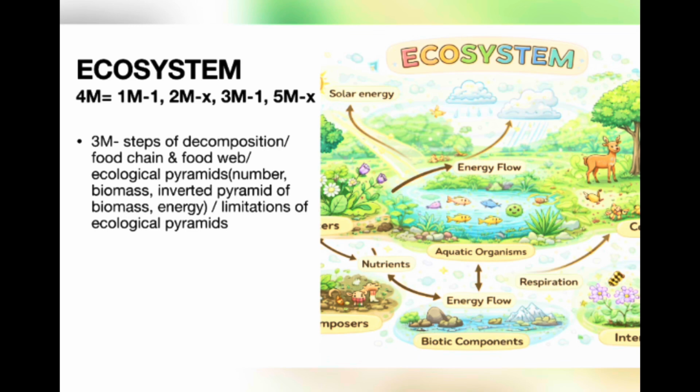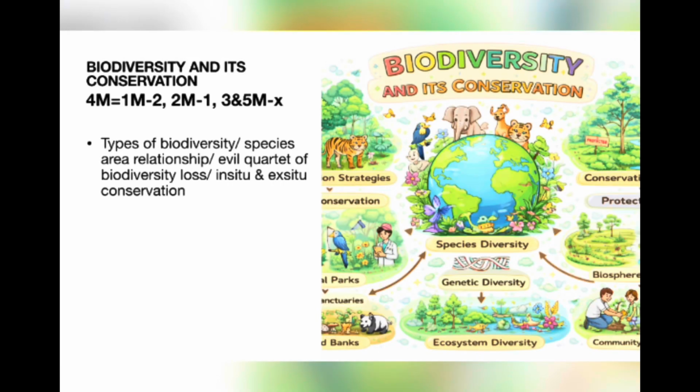For 3 mark, focus on steps of decomposition. In particular, they act simultaneously, that is fragmentation, leaching, and catabolism. Food chain and food web differences, examples. Ecological pyramids, pyramid of number, biomass, inverted pyramid of biomass and energy. Among these, you may get one. Also, limitations of ecological pyramids, very important.